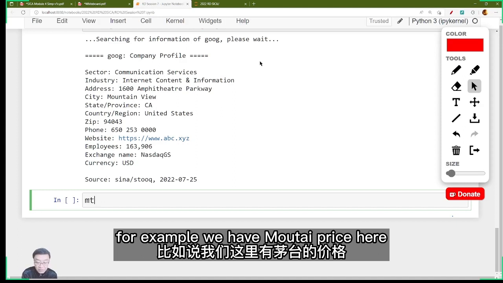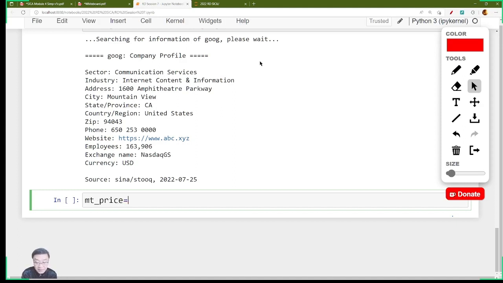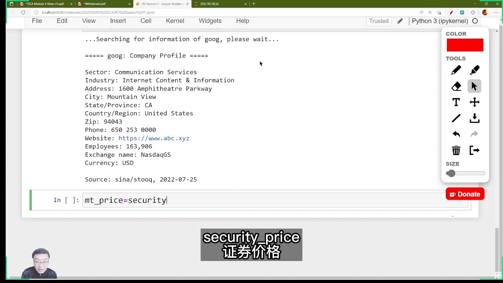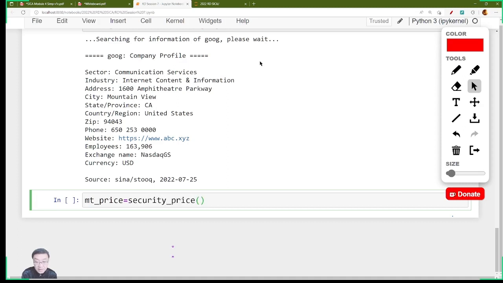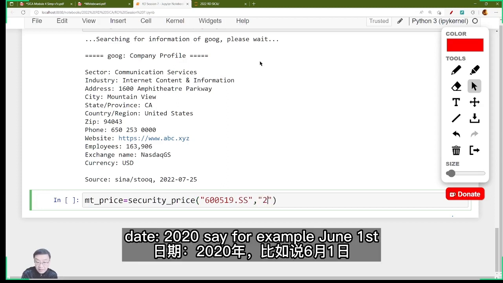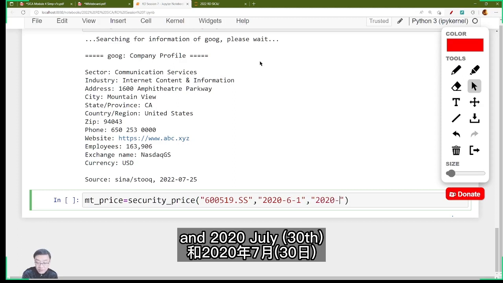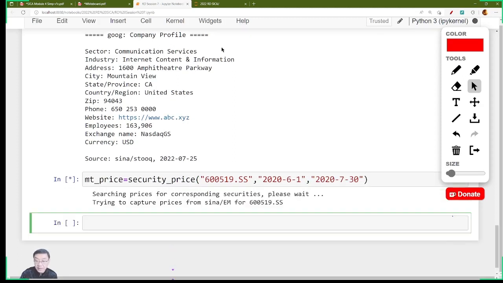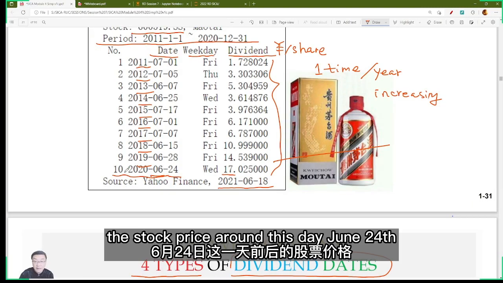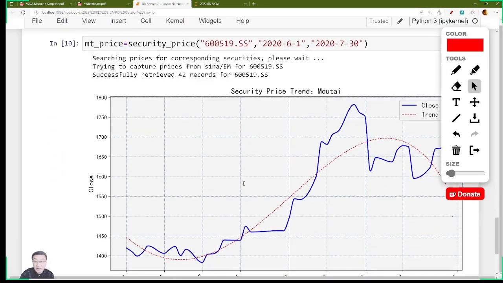We have Moutai's security price here, with the date from 2020, say June 1st, to 2020 July. Let's look at the stock price around this date, June 24th. See what will happen.